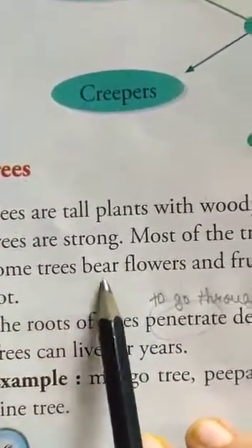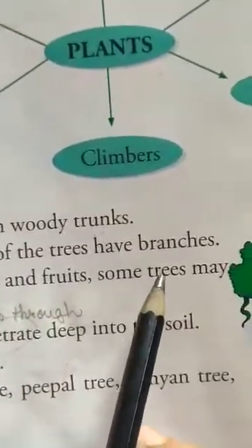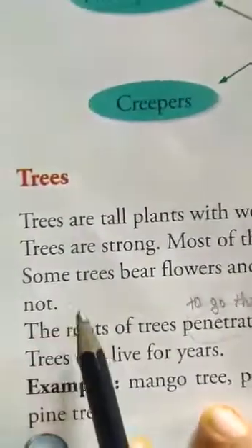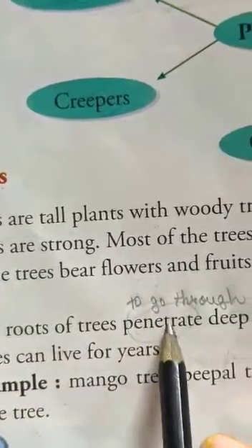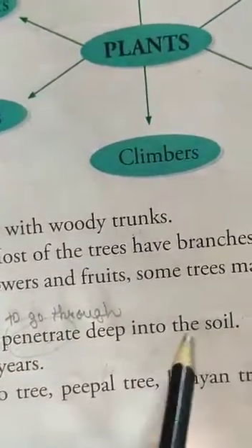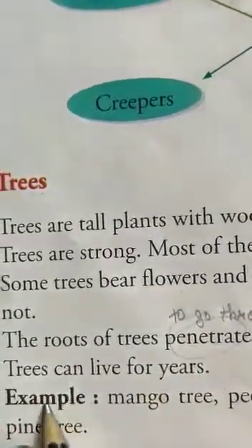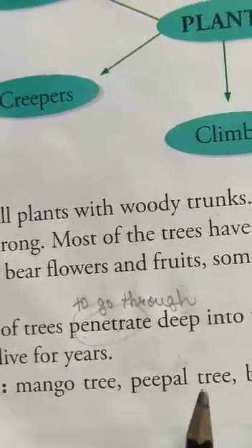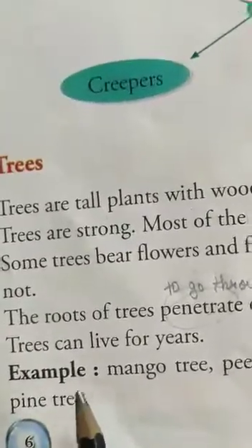Some trees bear flowers and fruits. Some trees may not. The roots of trees penetrate deep into the soil. Trees can live for years. Example, mango tree, peepal tree, banyan tree and pine tree.